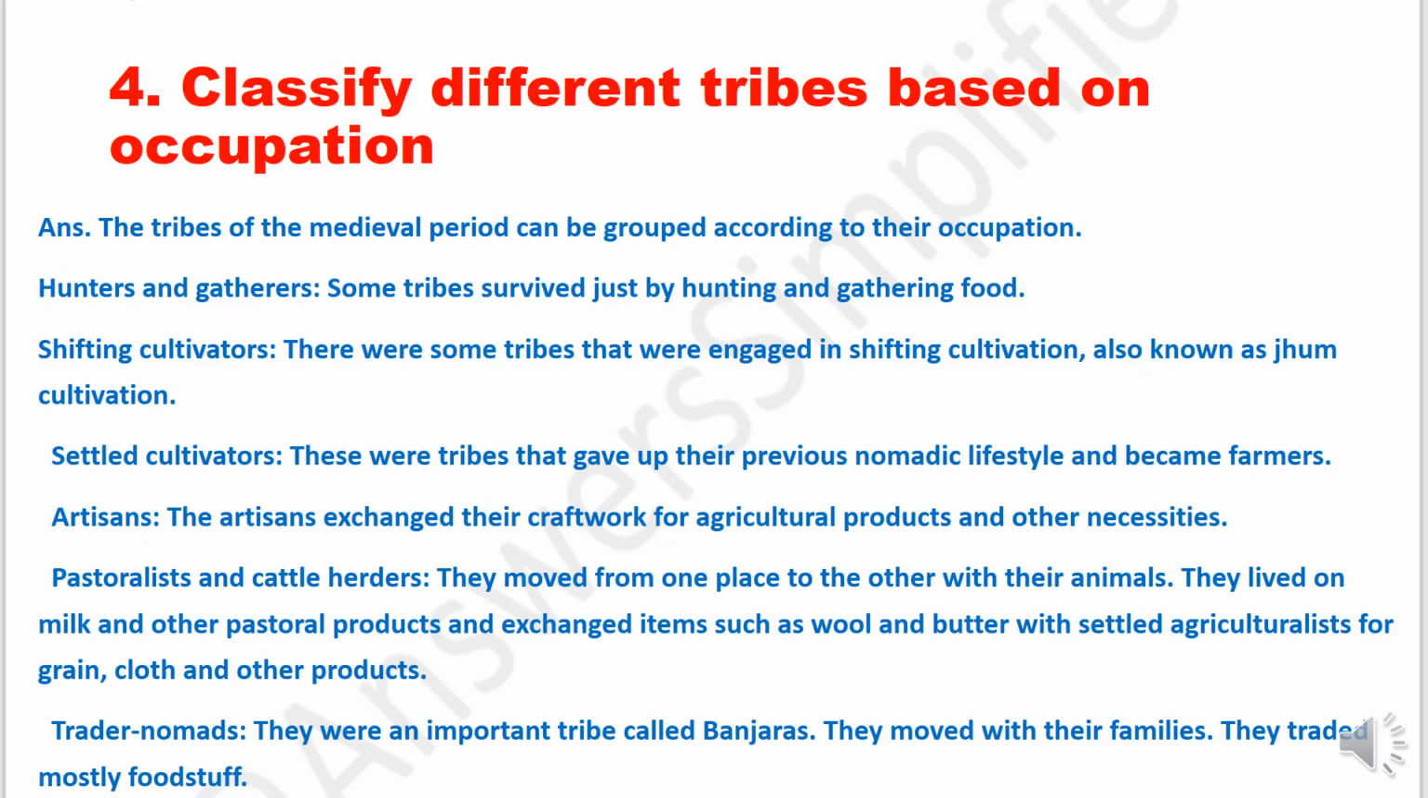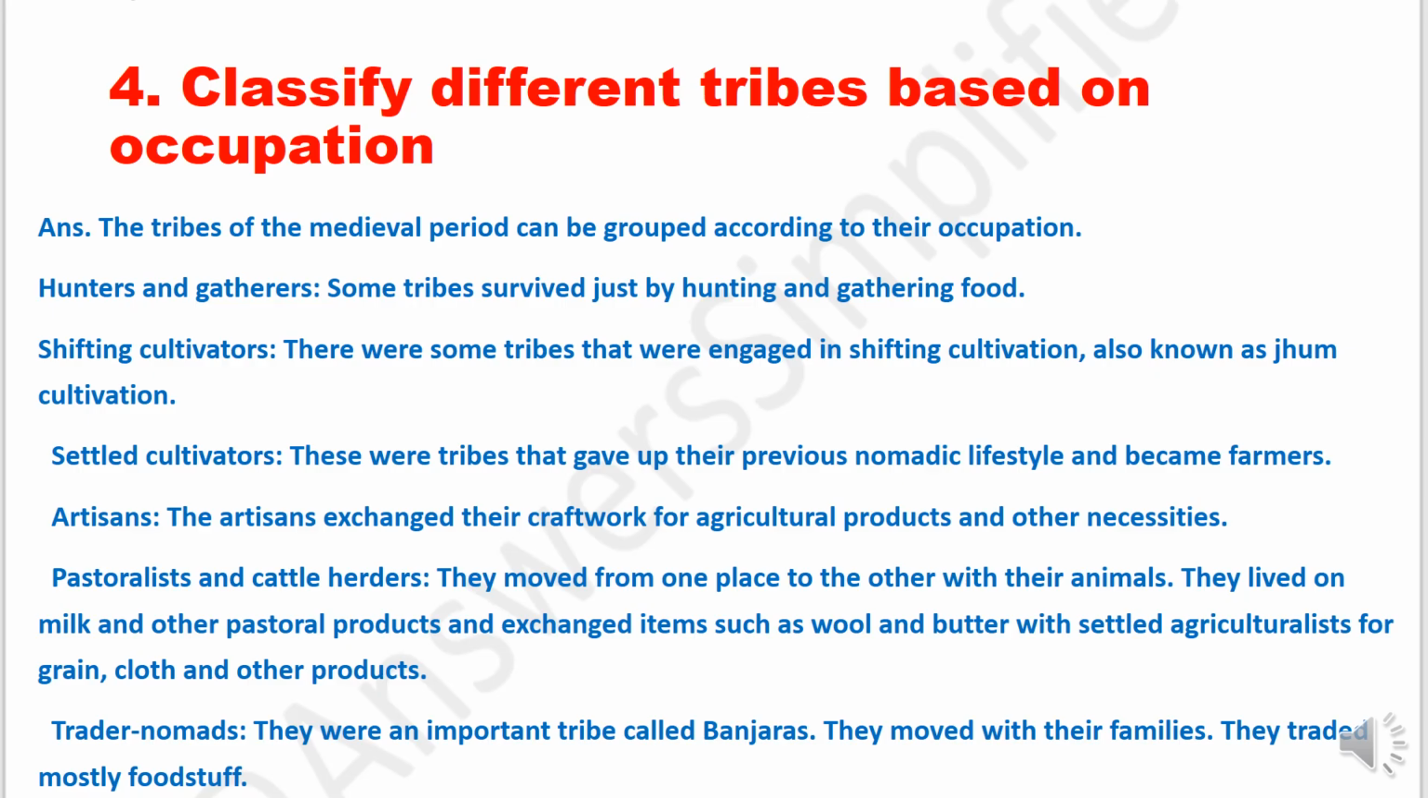Question 4. Classify different tribes based on occupation. Answer. The tribes of the medieval period can be grouped according to their occupation. Hunters and gatherers. Some tribes survived just by hunting and gathering food. Shifting cultivators. There were some tribes that were engaged in shifting cultivation, also known as jham cultivation. Settled cultivators. These were tribes that gave up their previous nomadic lifestyle and became farmers.